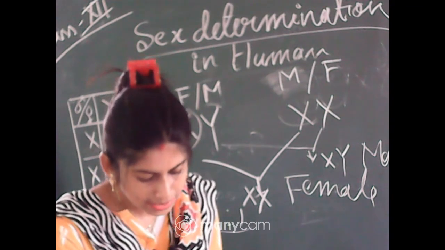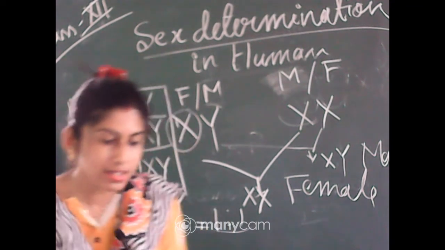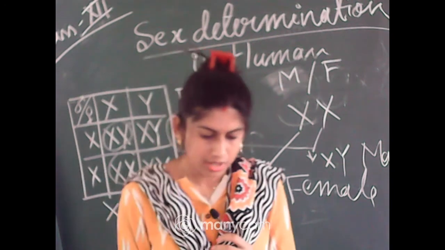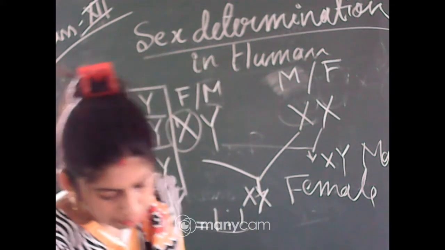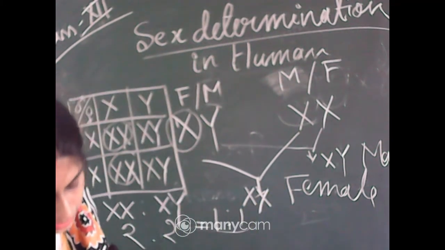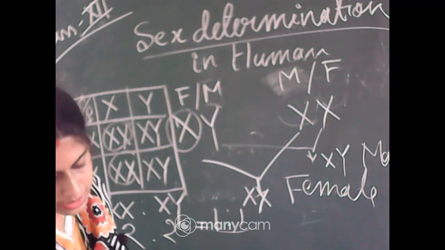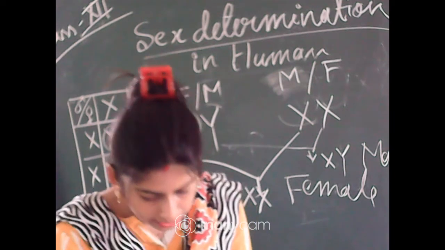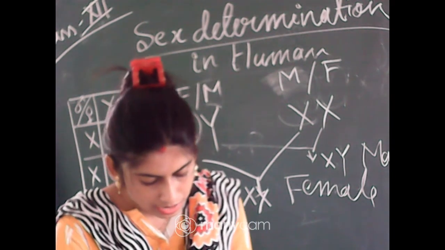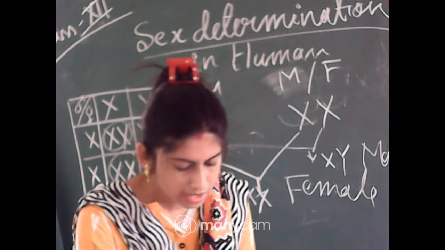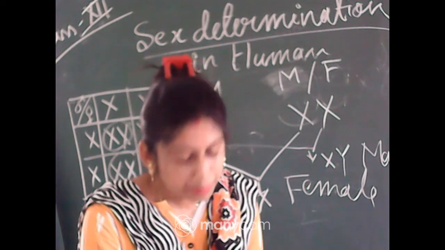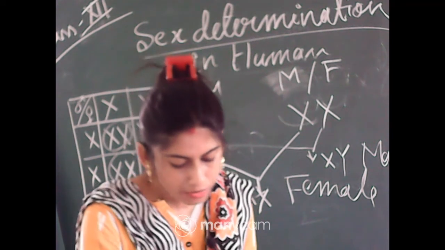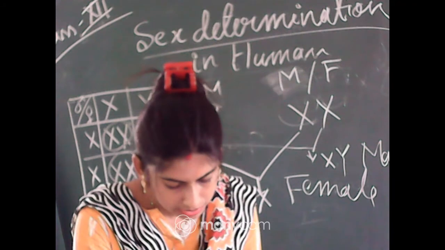So we can say that the chances are 50%, right? So it is always a 50% probability of either a male or a female child. With that we can conclude that it is also evident that in each pregnancy there is always a 50% probability of either a male or a female child.